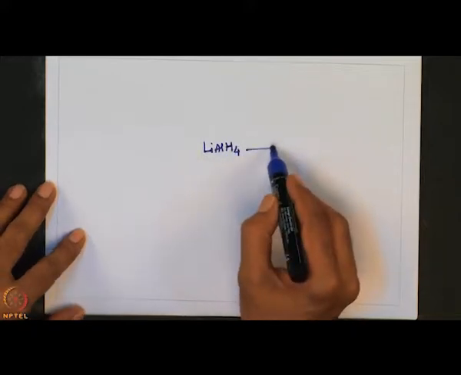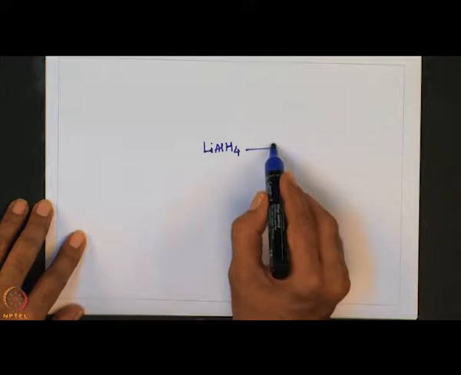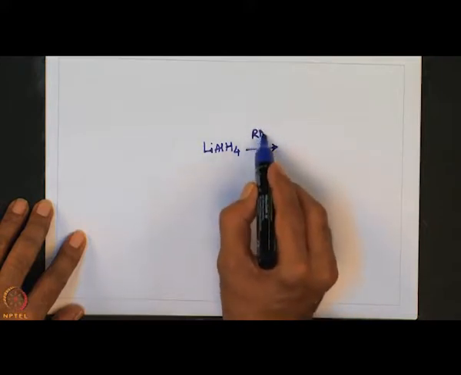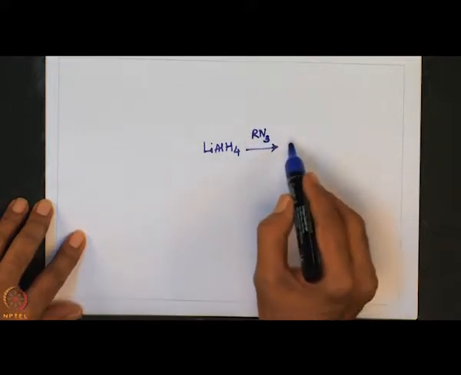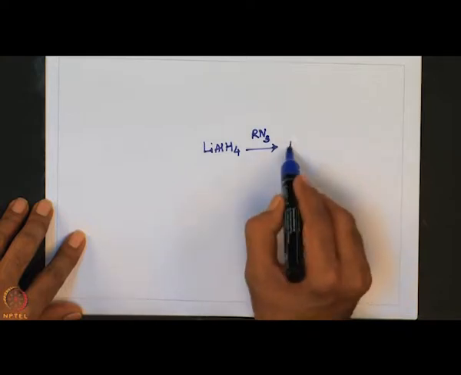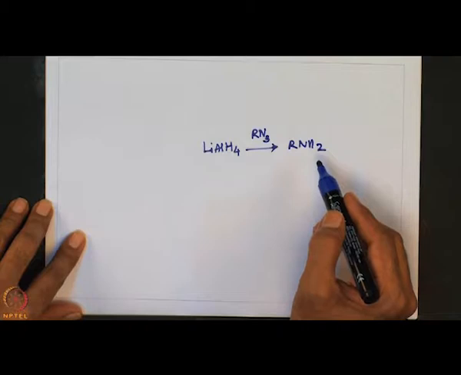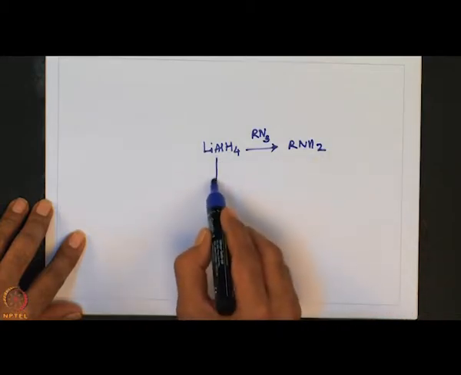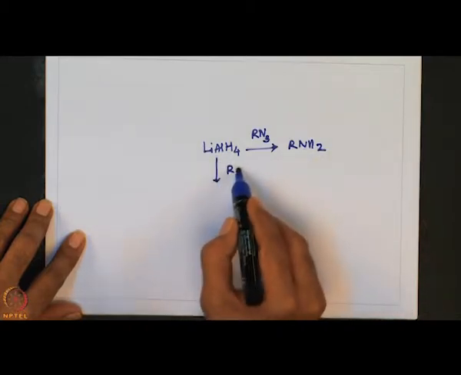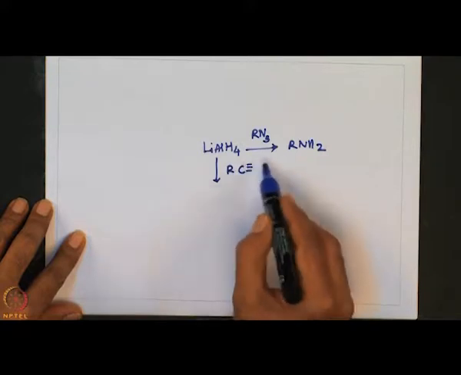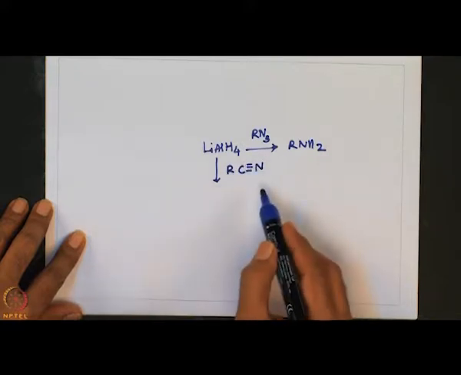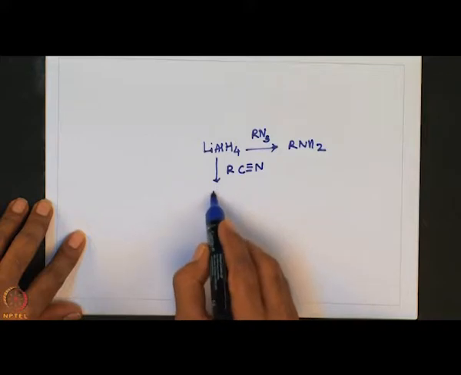Treat this one with an organic azide, RN3, it gives an amine. If you treat with a nitrile such as acetonitrile or benzonitrile, it gives a primary amine.